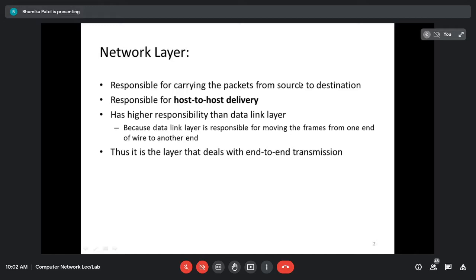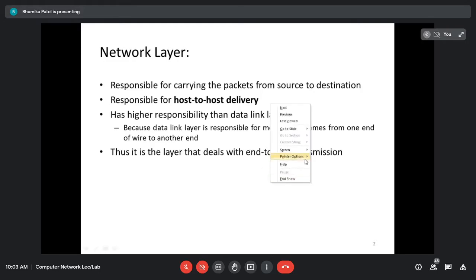So that destination device can be in the same network or it can be in another network. But it is the responsibility of the network layer to provide this host to host delivery. Host means source, second host means destination. So it is responsible for carrying the packets from the source to the destination, and it has a higher responsibility than the data link layer. Why? Because the data link layer is responsible for node to node delivery.